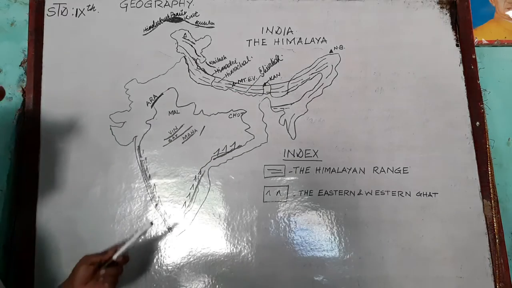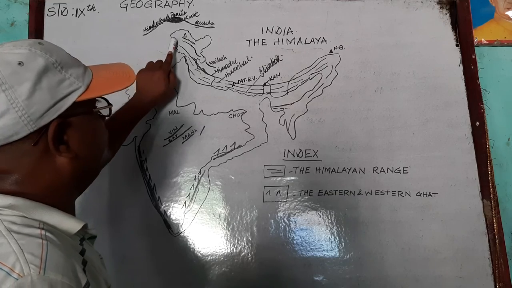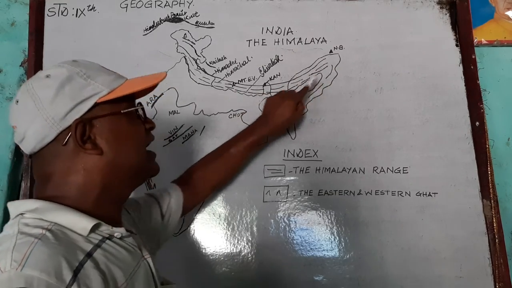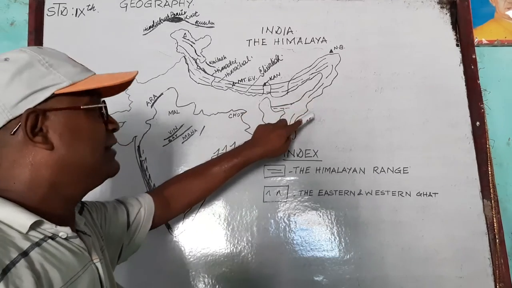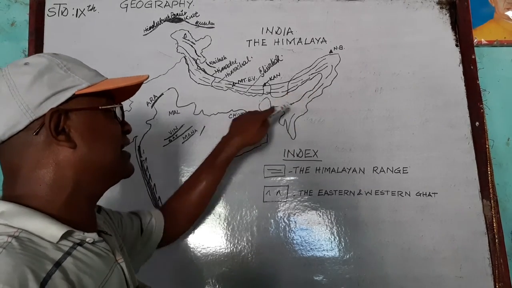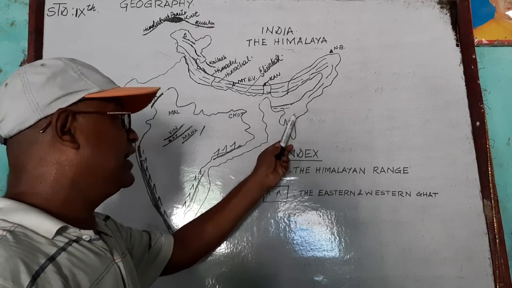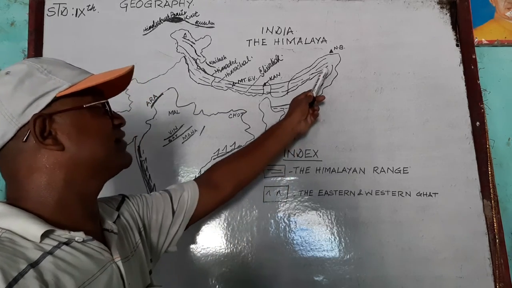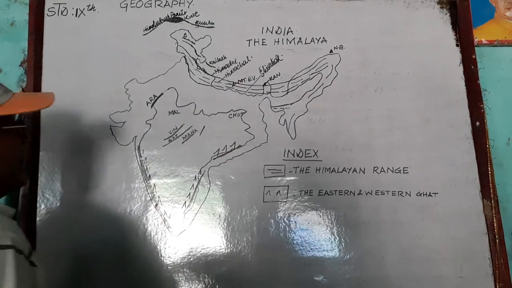All of these Himalayan parts lie from Jammu and Kashmir to Arunachal Pradesh, and here in the southern and northeastern part is the expansion of the Himalaya, like Garo, Khasi, Jaintia. Here it is the southern extension, where the northeastern mountains are found.